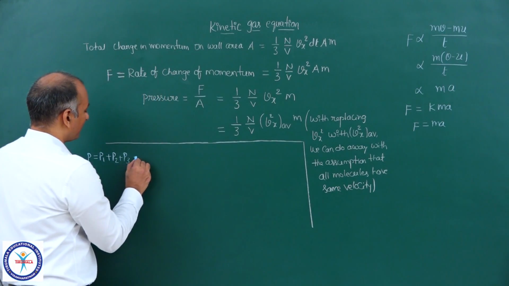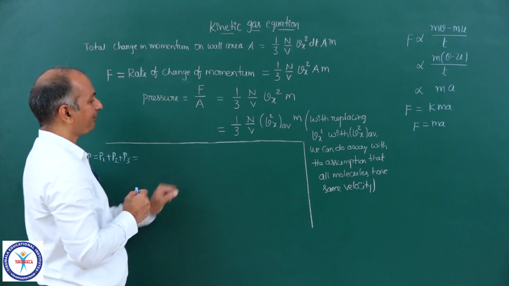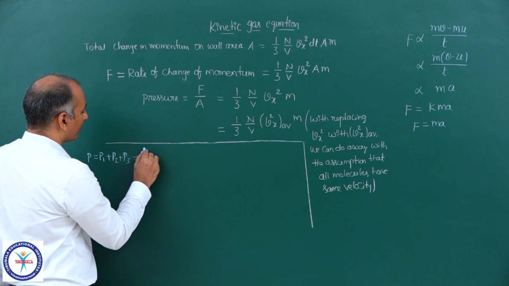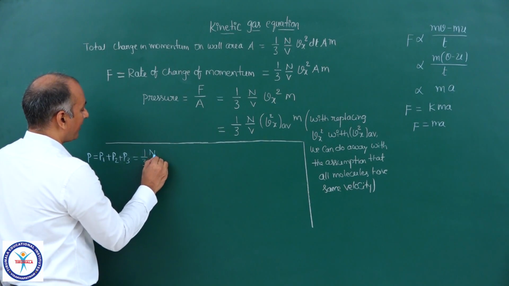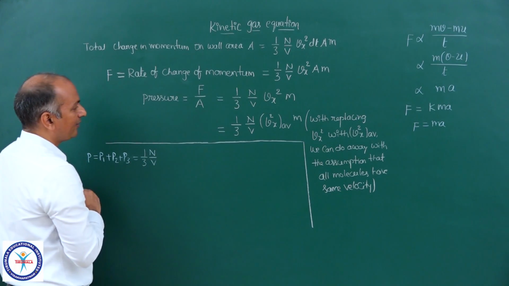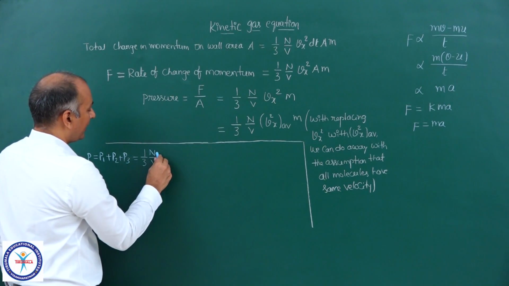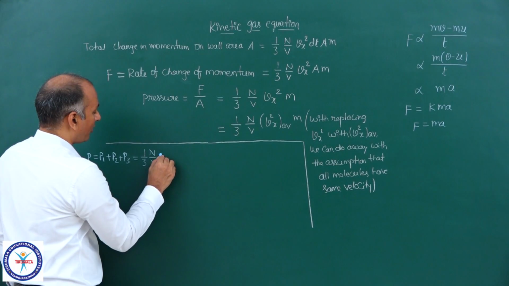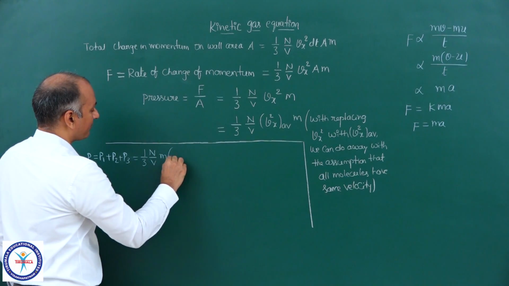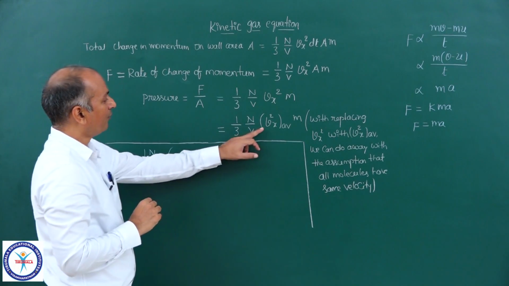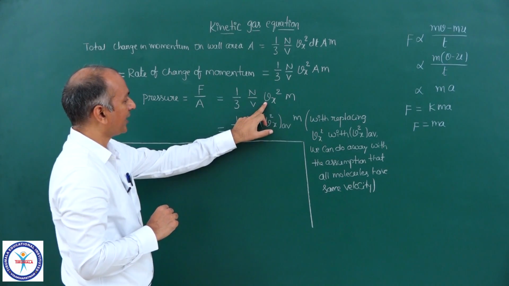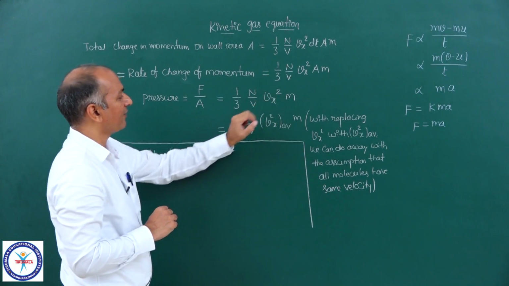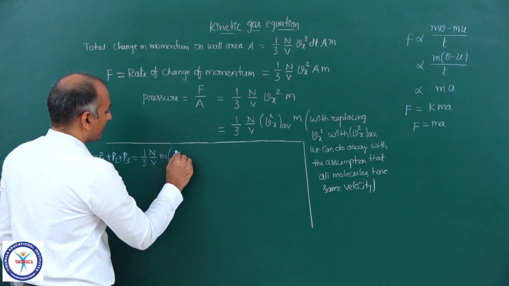So that is equal to, you see this expression, we can write 1 upon 3, n upon V, into m, small m. Now we have this v square, here vx square.